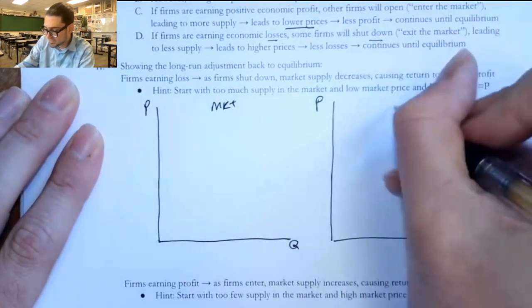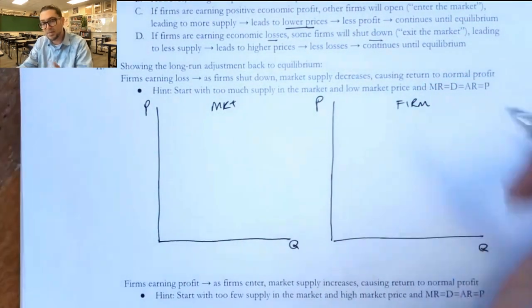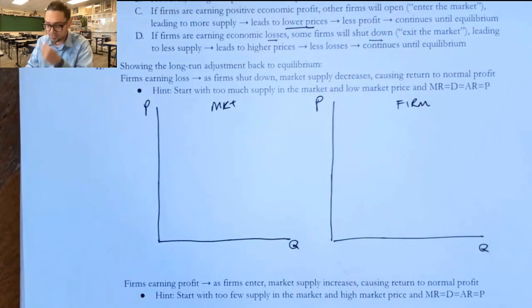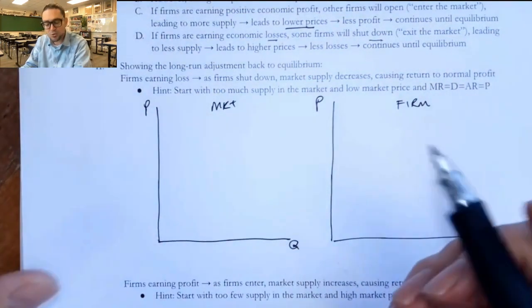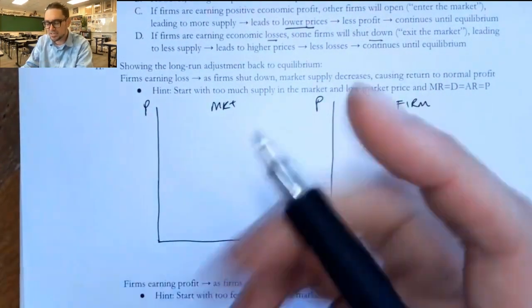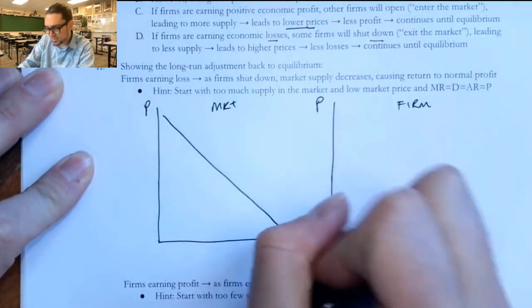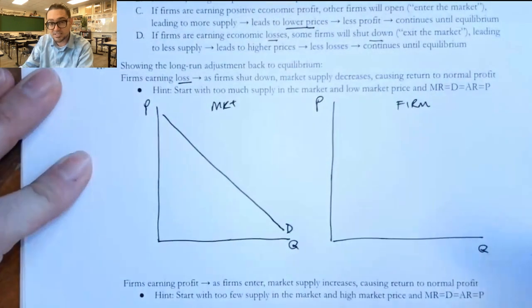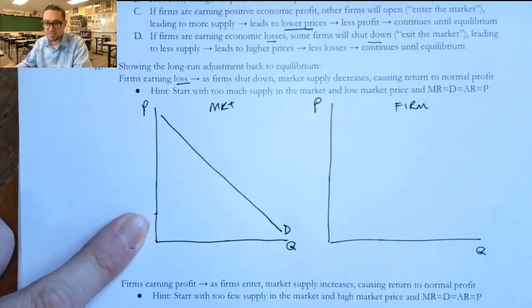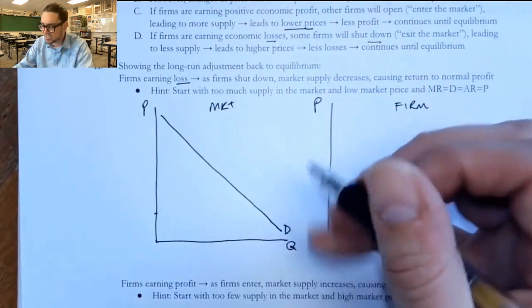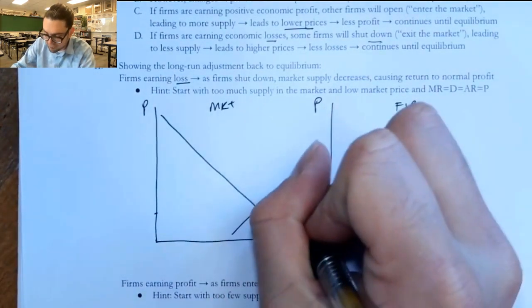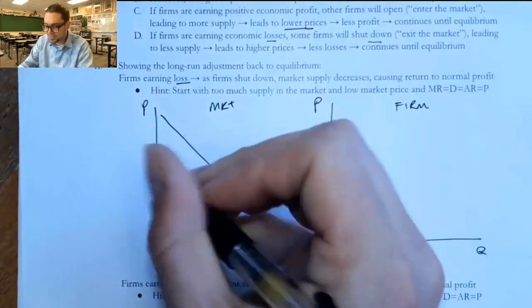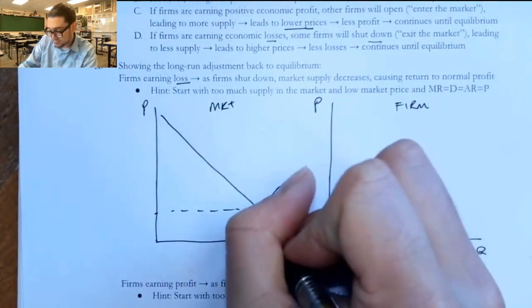And the easy way to do this is to remember that the mechanism by which this is going to return to equilibrium is that the supply curve is going to move. And the problem that these firms are facing if they're losing money is that the price is too low, that the MR, or D, is going to be way down here. So the way to think about this is that maybe there are too many firms right now in this short run environment.